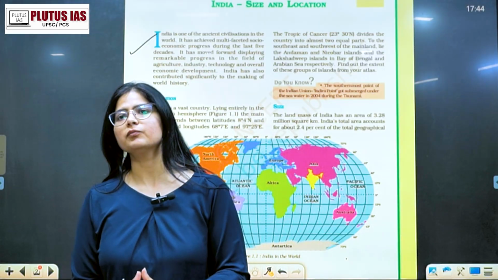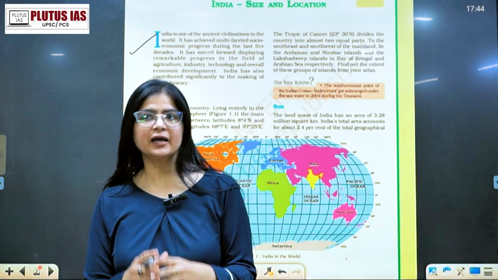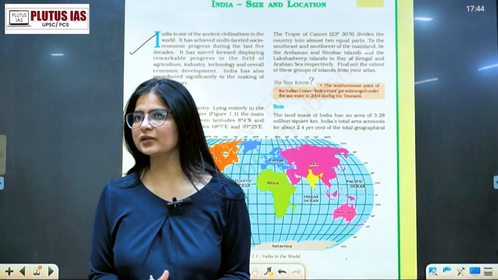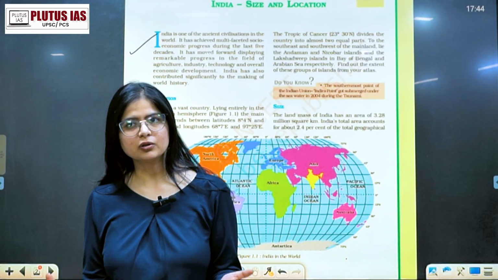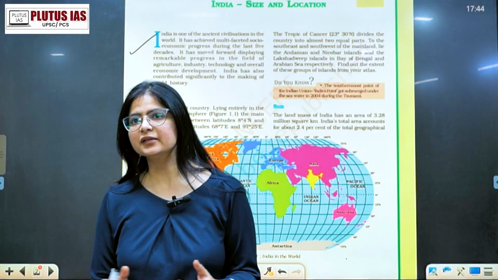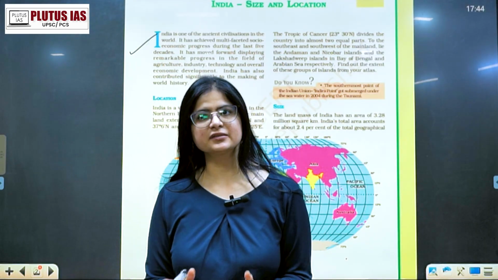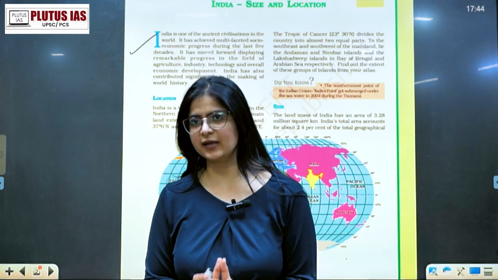India has been progressive in ancient history as well as in today's world. Today it is competitive, and we can see it through its GDP growth as well.